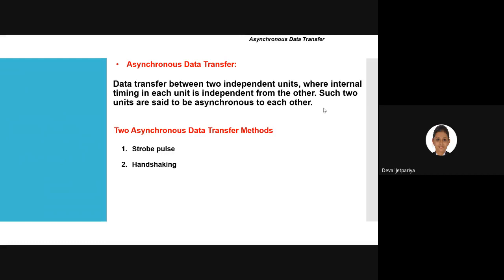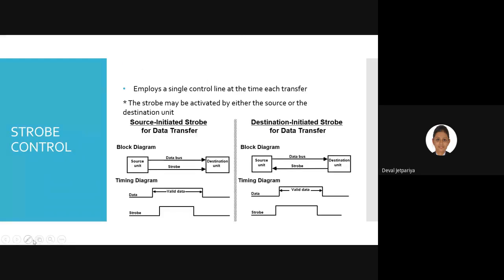In that we had completed one, that is strobe pulse, right? Both techniques have two sub types: one is source initiated, and the second one is destination initiated data transfer in the asynchronous manner. In the strobe control, in source initiated the transfer is from source to destination, and in destination initiated also the transfer is from source to destination. But after that, we use one strobe which gives notification to the destination.